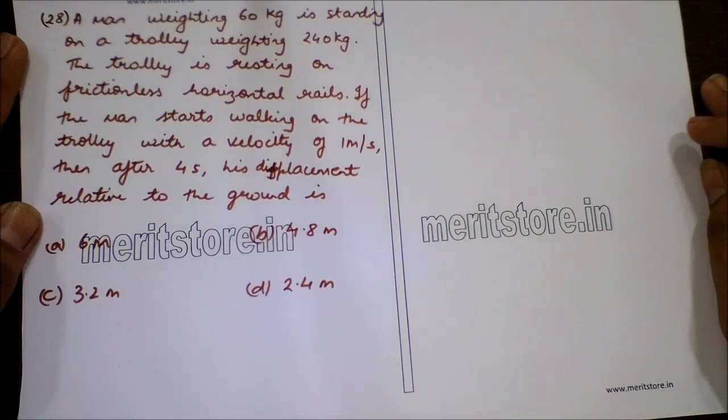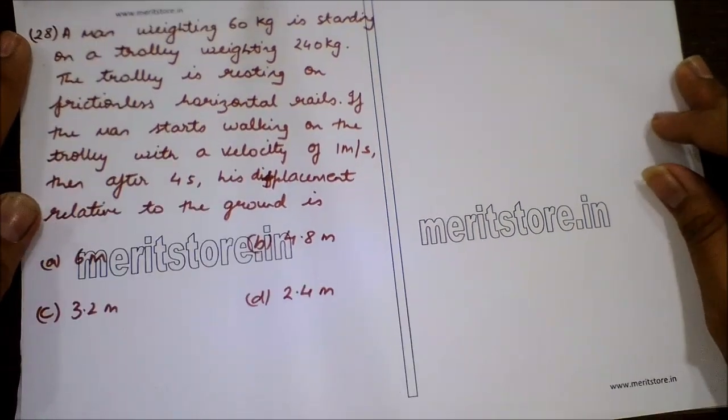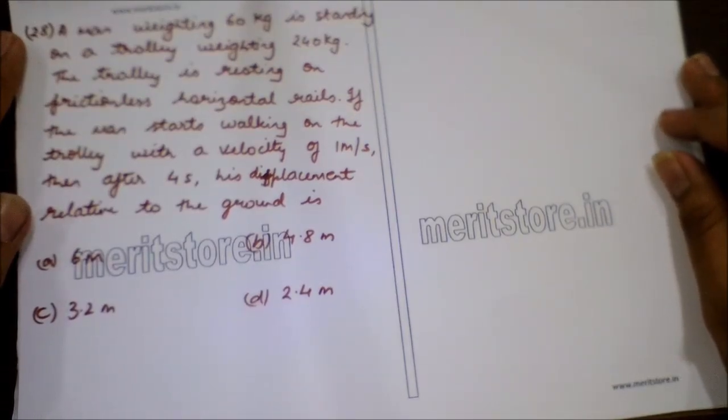Question number 28. A man weighing 60 kg is standing on a trolley weighing 240 kg. The trolley is resting on frictionless horizontal rails. If the man starts walking on the trolley with a velocity of 1 meter per second, then after 4 seconds, his displacement relative to the ground is.